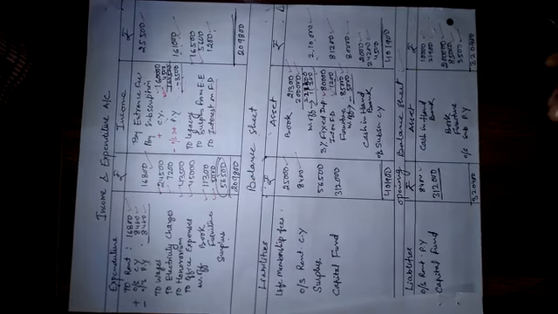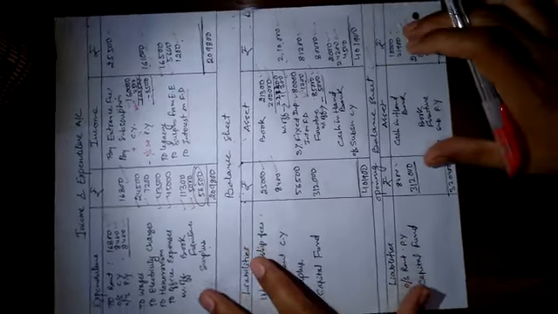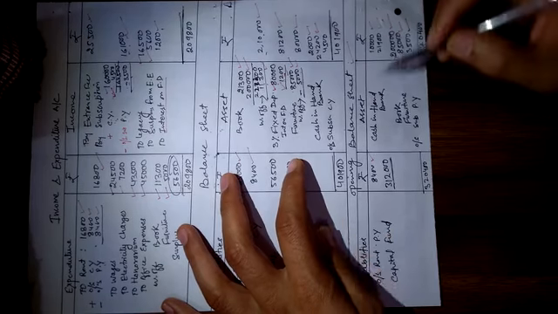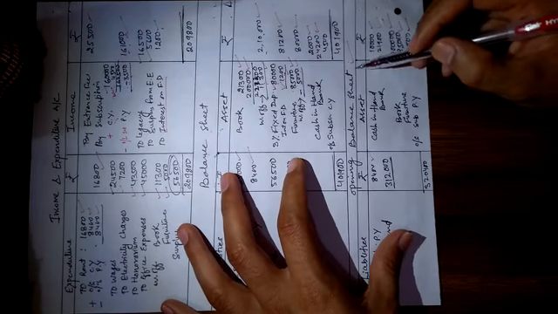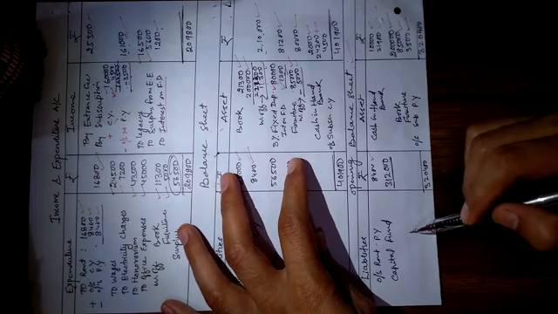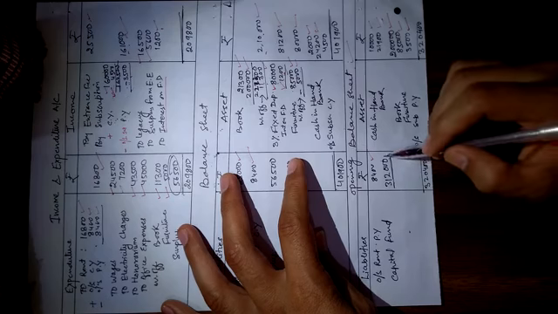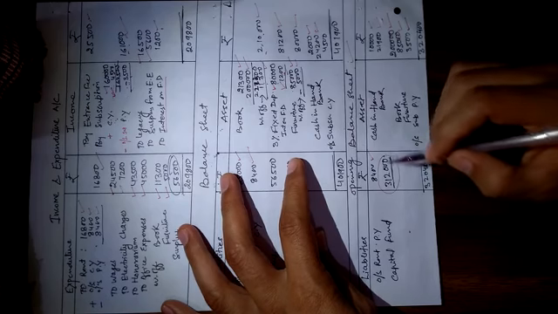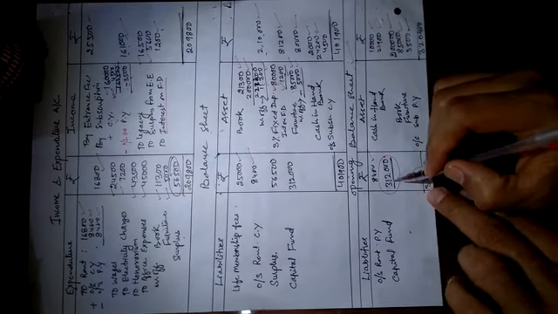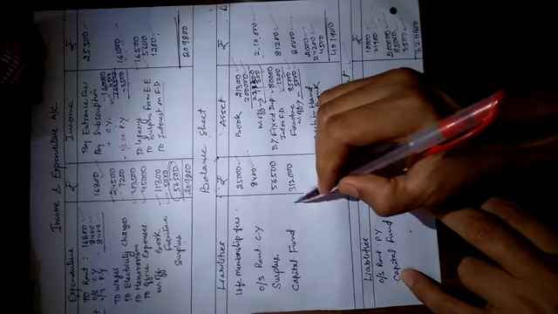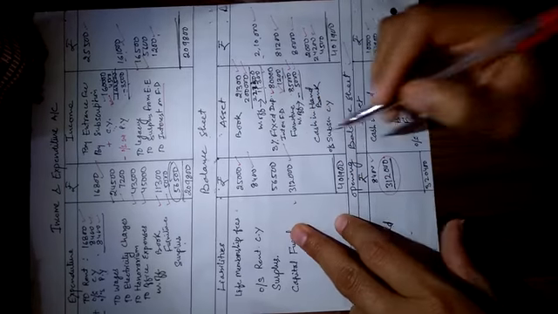So dear students, first of all we have to calculate the opening balance sheet, and whatever the balance is left on the liability side, we call it the capital fund. This capital fund amount we write on the liability side of the balance sheet. Okay. Now come to the income and expenditure account.